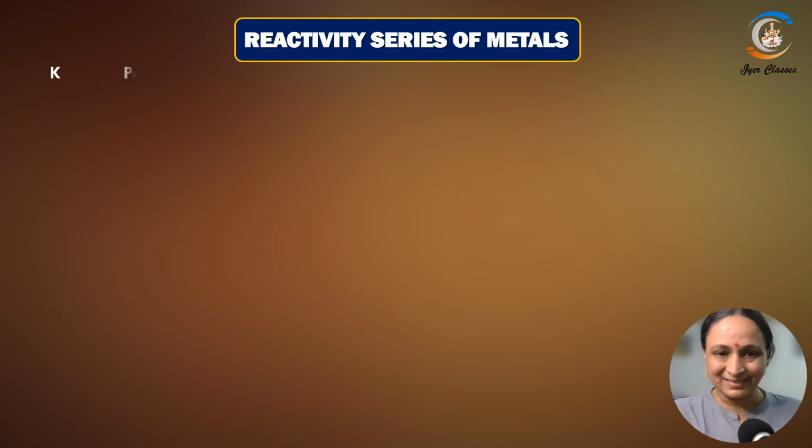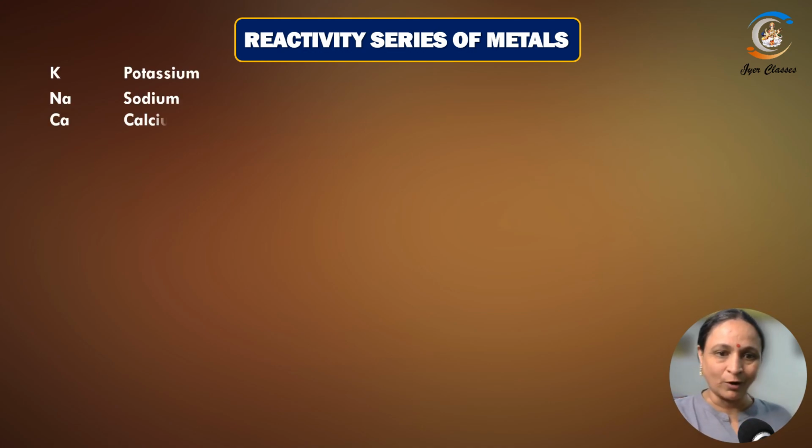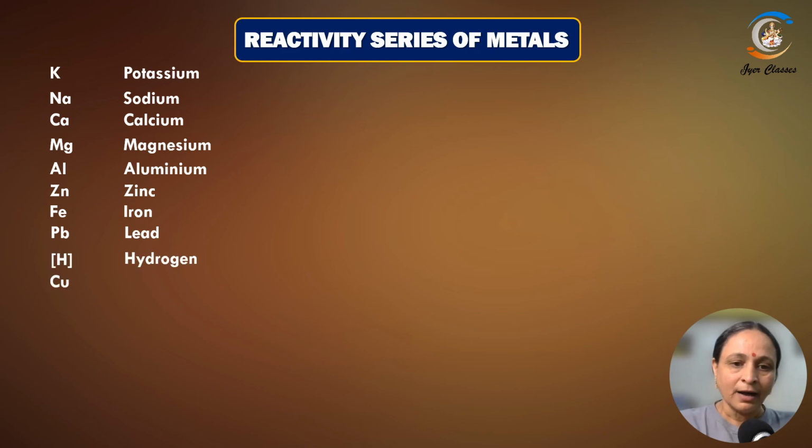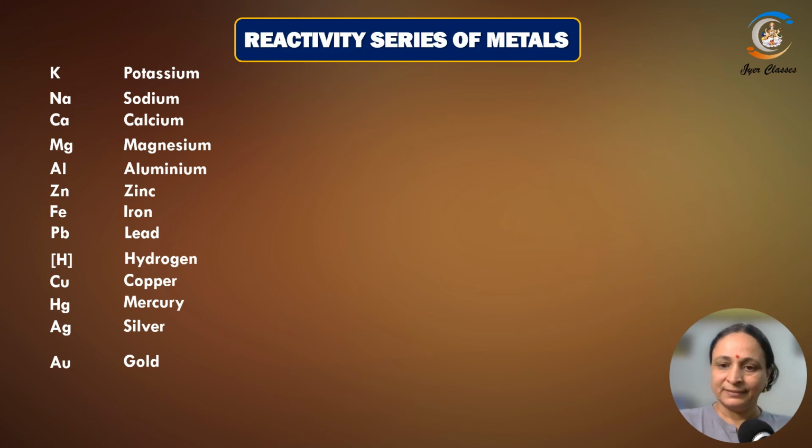So what is the reactivity series? We have got potassium, sodium, calcium, magnesium, aluminum, zinc, iron, lead, hydrogen. Hydrogen is not a metal. Then copper, mercury, silver, gold. Now these are the common metals which you know, arranged according to the reactivity.